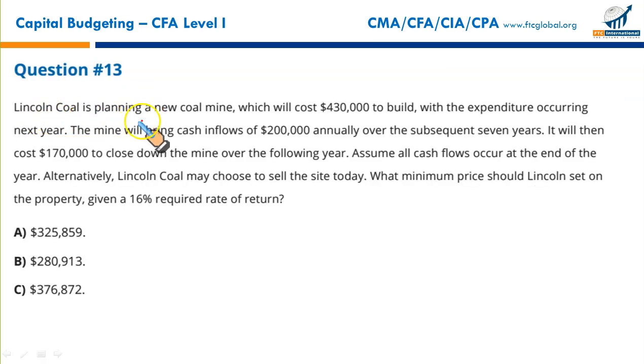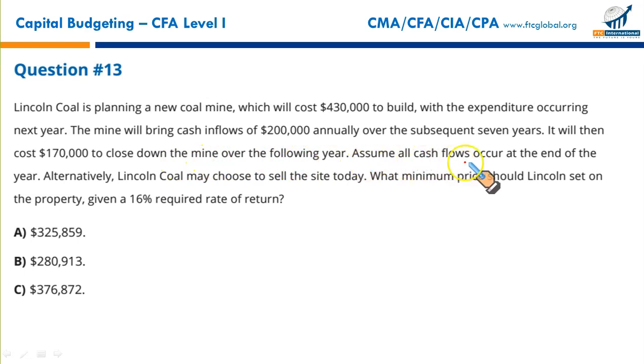Lincoln Coal is planning a new coal mine which will cost $430,000 to build, with the expenditure occurring next year. So this is not your year 0 outflow. This is not what you're spending right now. This will be spent at the end of year 1 or next year. The mine will bring cash inflows of $200,000 annually over the subsequent 7 years. It will then cost $170,000 to close down the mine over the following year.